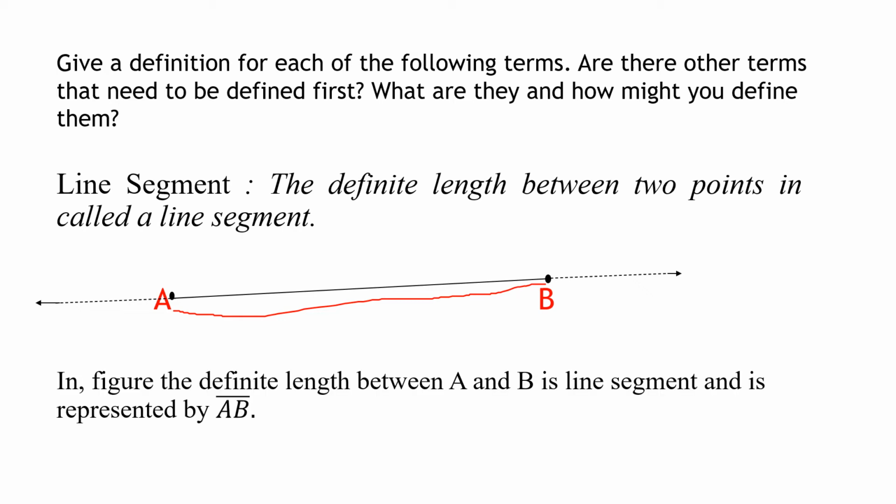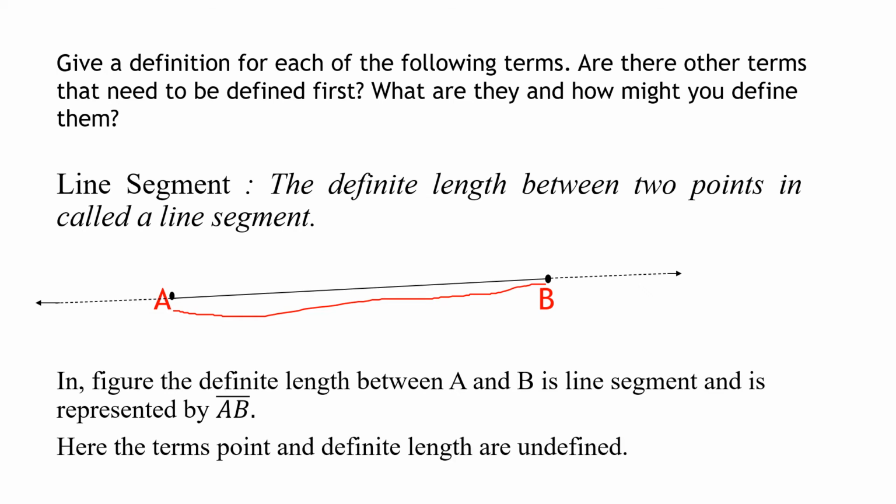So the definite length between A and B, you can see the length between A and B is the line segment AB and is represented by writing a line over AB. Now notice that the line segment AB has got no arrows, means it is terminating. It has got 2 endpoints. A line segment has got 2 endpoints, it terminates. So the definite length can be measured. This definite length between 2 points is called a line segment. Now here the terms point and indefinite length are undefined.